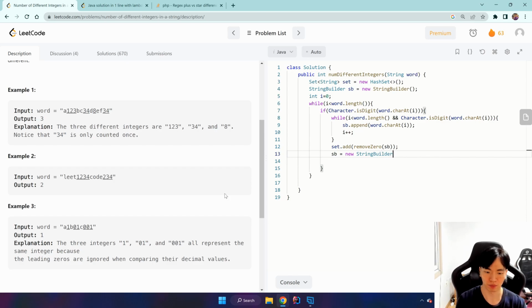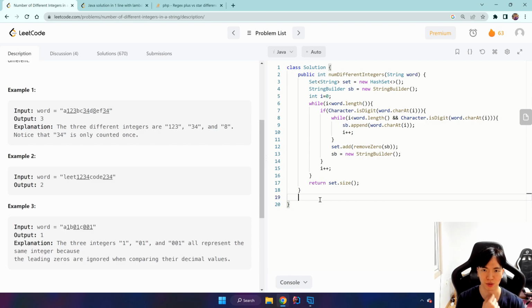If we don't reset it like this, then we're going to keep adding up our string builder. So 1, 2, 3, and then the next iteration will be 1, 2, 3, 3, 4. And we keep incrementing, and after everything we want to return our set.size, because our set will contain unique integers in the form of strings.